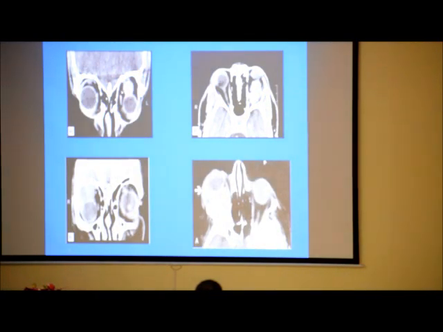This is a globular mass, globular interconal mass. This is homogeneous. This is a case of cavernous hemangioma. This is a case of lymphangioma, ill-defined mass with phlebolith and heterogeneous mass. This is a smooth mass and homogeneous in the superior lateral part of the orbit. This is a lacrimal gland benign tumor. And this is a malignant tumor of lacrimal gland which is heterogeneous, the mass is not well defined, and bony destruction is also there.